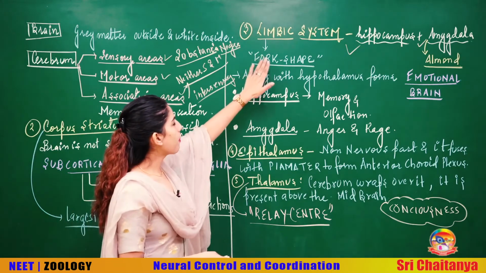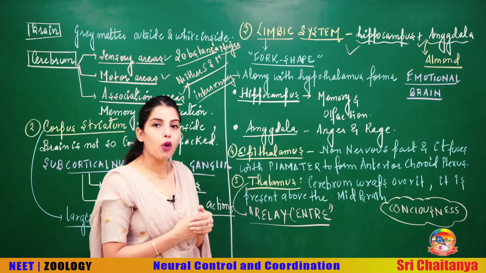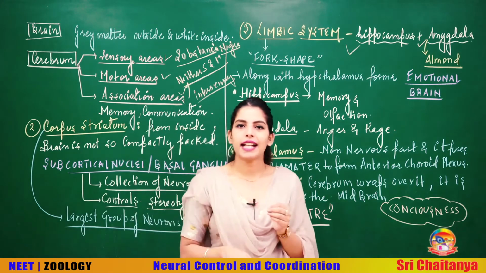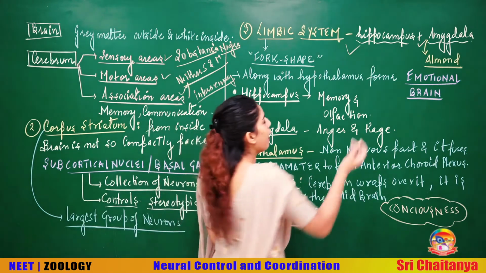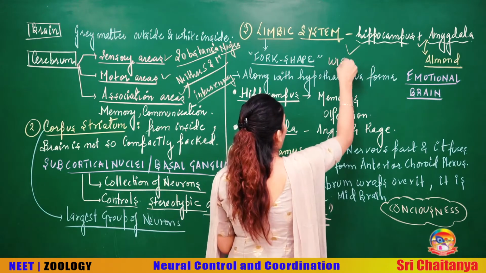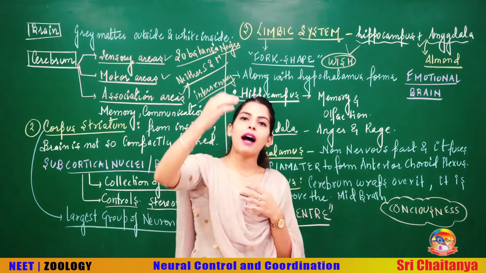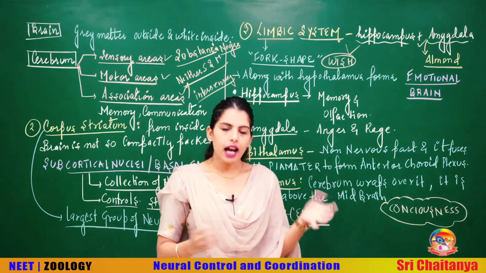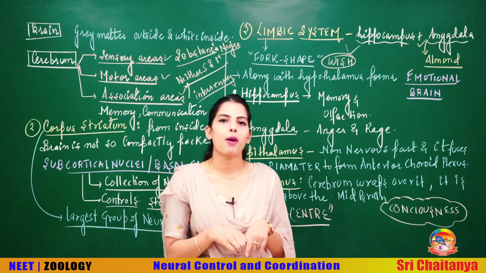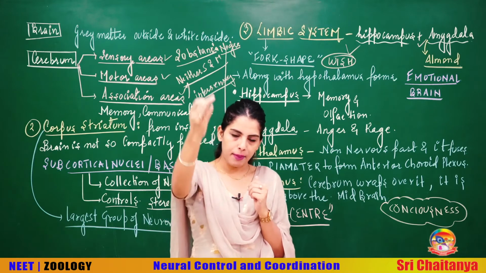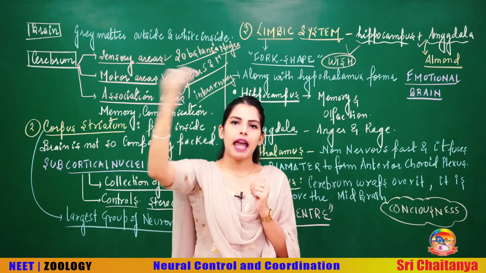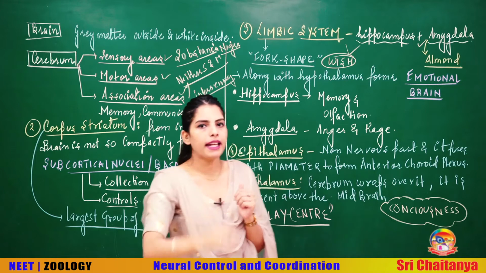The entire shape of the limbic system is in the shape of a fork. Or we can say there is a bone in birds called the wishbone. So it also has the shape of a wishbone or fork, the upper part of which is formed by the amygdala and the lower part of which is formed by hippocampus. Upper part by amygdala, remember, and the lower part is formed by hippocampus.